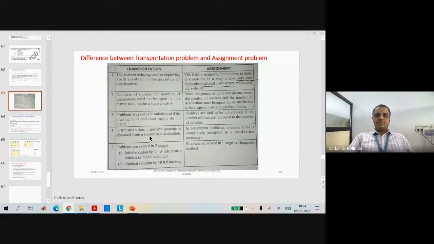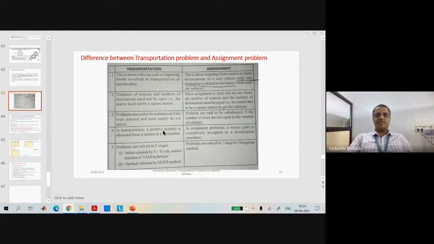Okay, the fourth one is that in transportation, a positive quantity is allocated from a source to a destination. In the assignment problem, a source, that is a job, is completely assigned to a destination. In transportation, it is a positive quantity, or we can even use the word partial quantity.